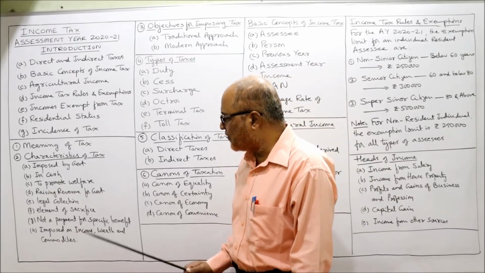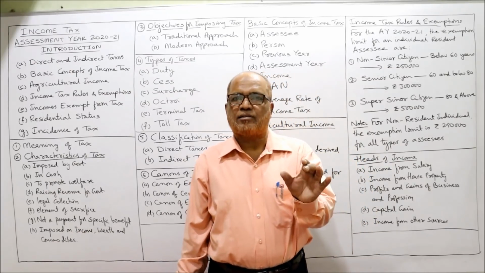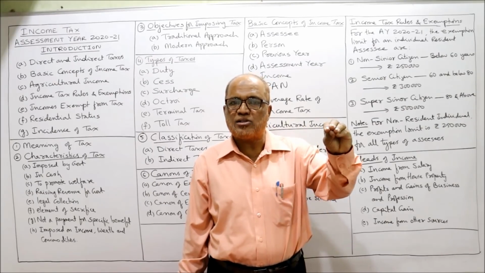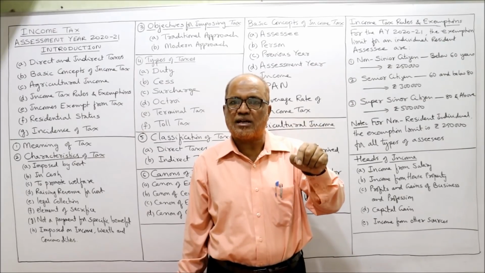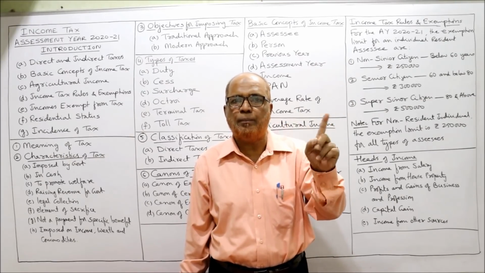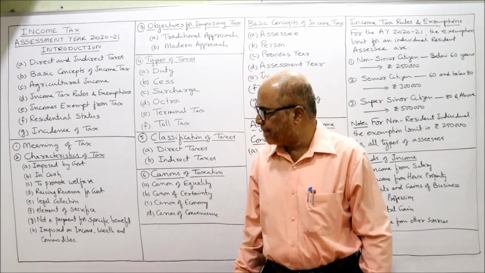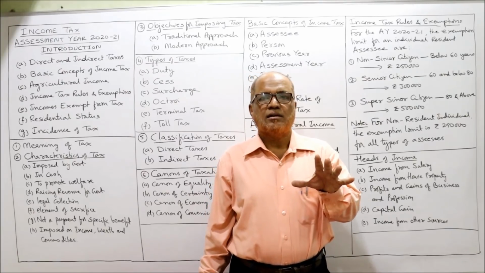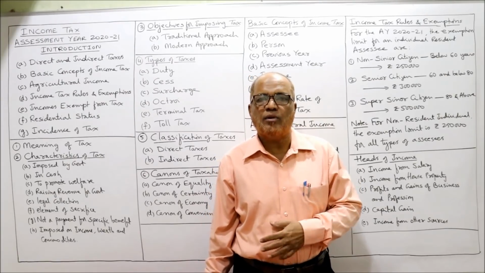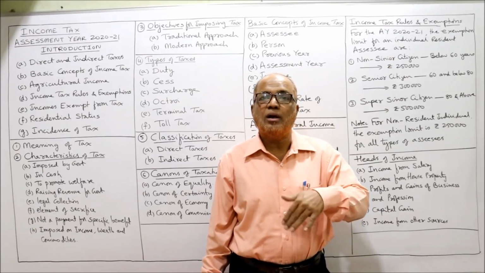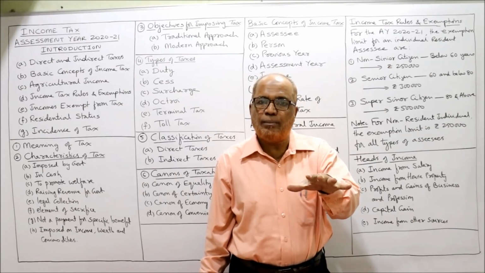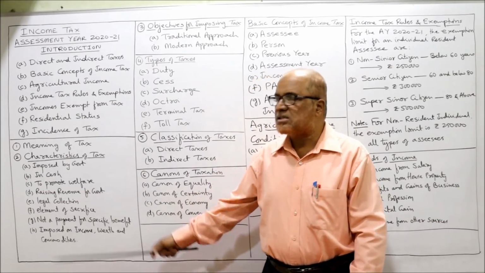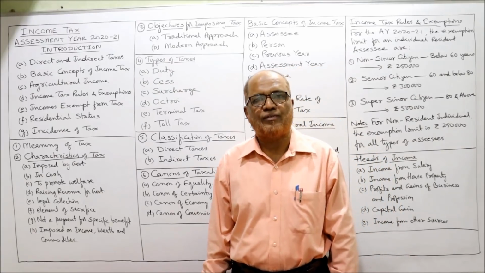Next is not a payment for specific benefit. When you pay the tax, you are not paying for a specific benefit to yourself. When you pay the tax, you must expect that this tax payment is for the benefit of all the people, not specifically for me. Then imposed on income, wealth and commodities. The income tax will be calculated on the income of the people, on the wealth of the people, on commodities. The taxes will be applied on income, on wealth, on commodities. So these are some of the characteristic features of tax.